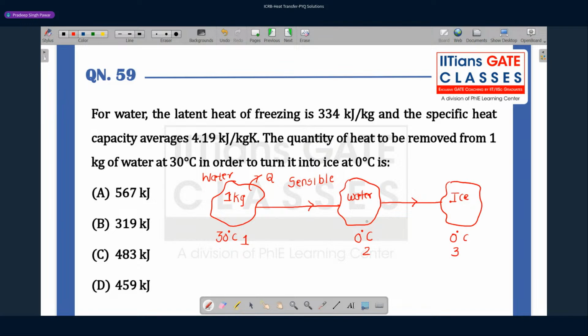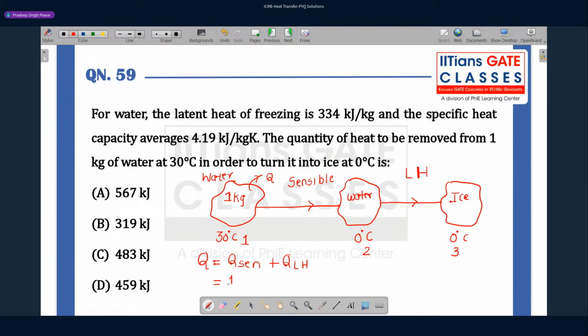The heat transfer that happens at constant temperature and leads to a change of phase is called latent heat transfer. To calculate the total heat removed, you have to calculate Q sensible plus Q latent.